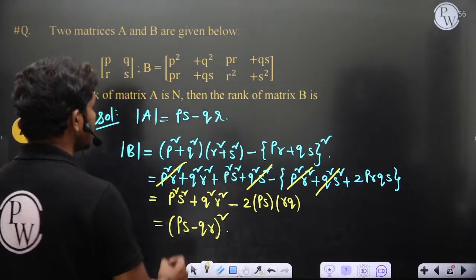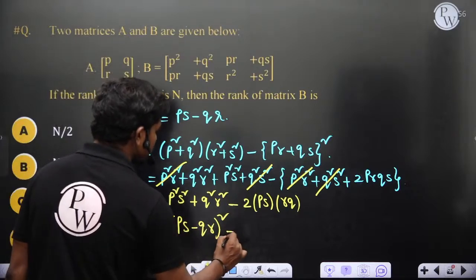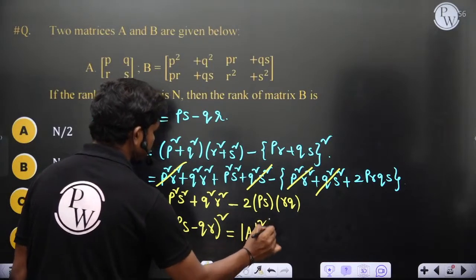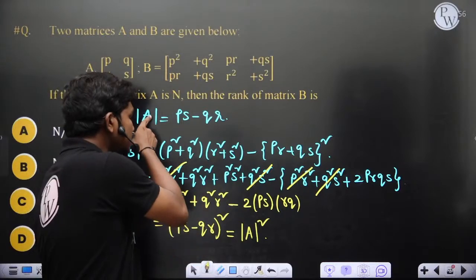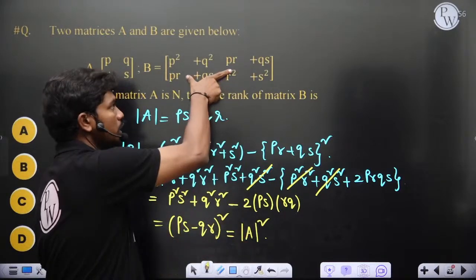Now tell me one thing, this is nothing but det A whole square. So if det A is 0, this is also 0. This is also a 2 by 2 matrix.